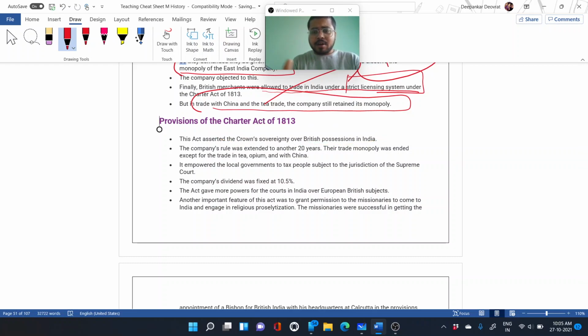Now she will have a greater control over the possessions in India. The company's rule was extended by another 20 years, and their trade monopoly was ended except for the trade in tea and opium with China. So the monopoly of the company was disturbed. Other traders were allowed to trade with India as well, and with the Asia regions. With respect to China, they were not allowed to trade in tea and opium. That was one of the key points of the Charter Act of 1813.